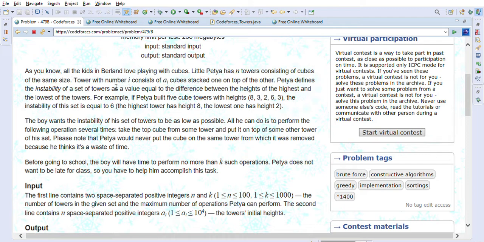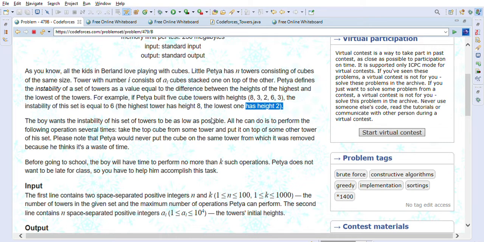Tower with number i consists of a_i cubes stacked on top of each other. Petya defines the instability of a set of towers as a value equal to the difference between the heights of the highest and lowest of the towers. For example, if Petya built 5 cube towers with heights 8, 3, 2, 6, 3, the instability of this set is equal to 6. The highest value is 8 and the lowest value is 2, right? So that is what they call instability.